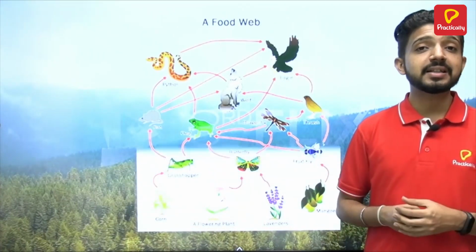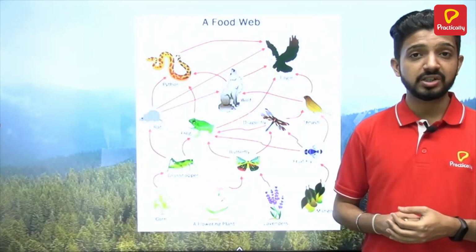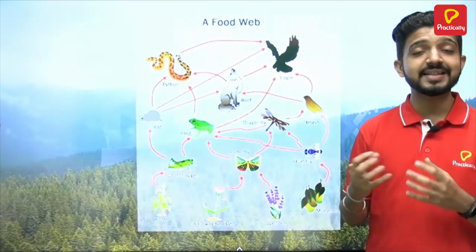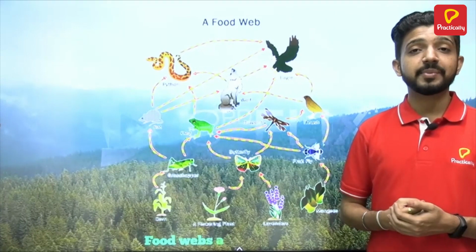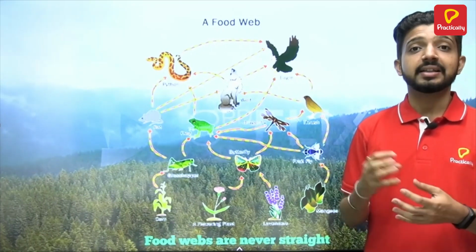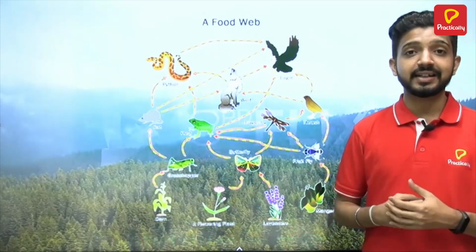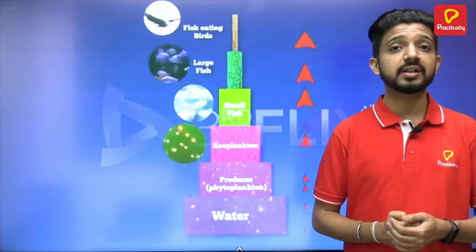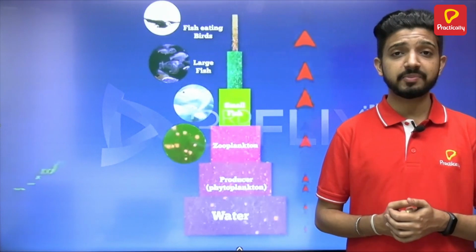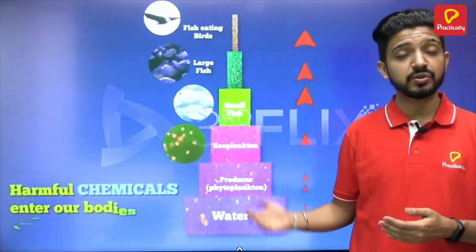The interdependency of various organisms on each other shows us how the food chains are connected, and that is called a food web. A food web is never straight since the different food chains are interconnected and interlinked with each other. There is one more interesting concept which shows how some harmful chemicals or substances can be transferred to higher levels through the food chain.